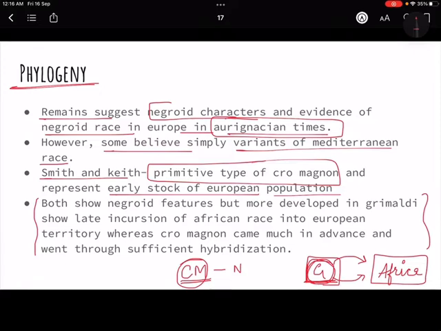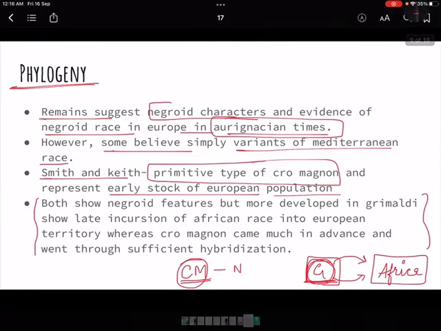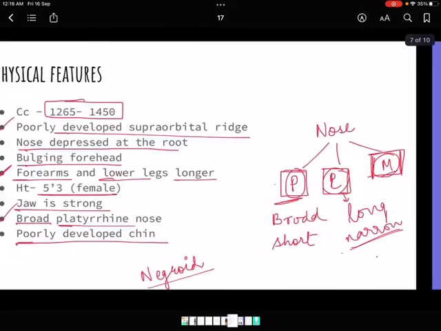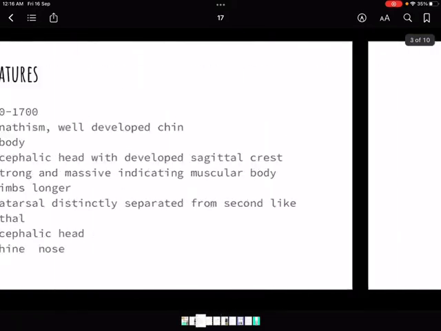This is not going to come as a full-fledged question. It might come, but not only on a phylogeny of Grimaldi man. This is just to build a picture in your mind, right? So that brings us to the last